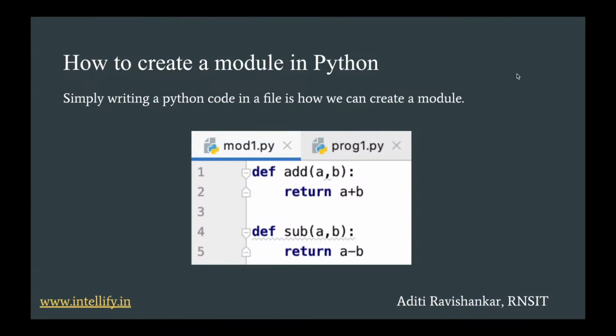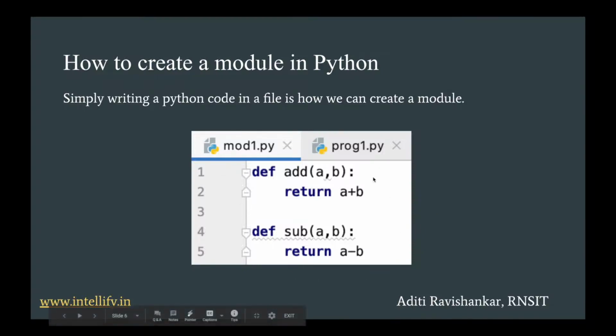Next, let us understand how to create a module in Python. Simply writing Python code in a file is how we can create a module. It is as simple as that. To keep things modular, we will define functions to perform various operations. Let us look at the calculator example that we discussed earlier. But here we will consider only two operations: addition and subtraction, to make things easier.